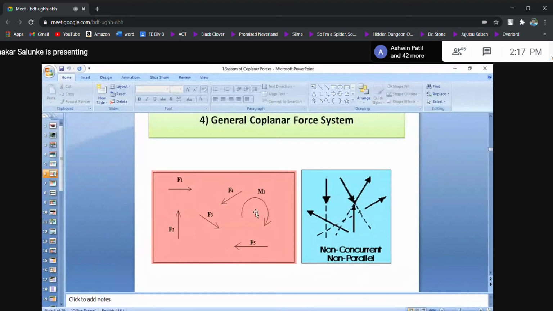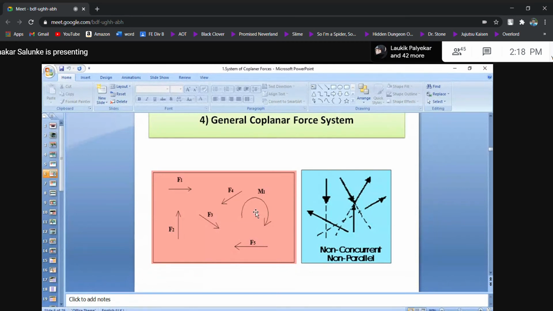But we are not doing it that way. Why? Because our 90% work is coplanar, hardly 10% is non-coplanar. So why disturb the 90% because of the 10%? Why complicate a simple problem into a complicated one?